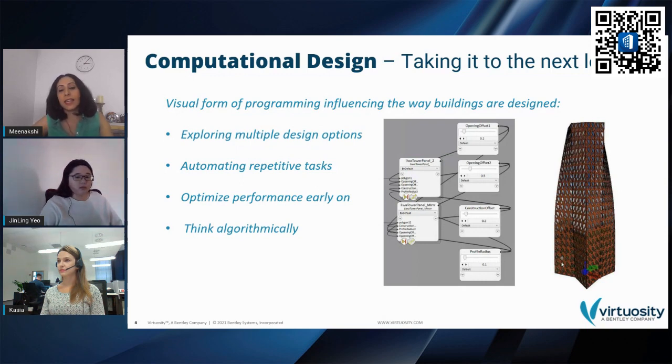This is an example of how the program is assembled graphically, the one you look at in the gray block. That's how it's assembled graphically rather than blocks of code. What we understand in scripting is mostly a lot of code, but this is how it's done in visual programming. And in today's session, Jinling will touch upon the basic concepts and interface of Generative Components, which is now a companion application with the BIM tool Open Buildings Designer.